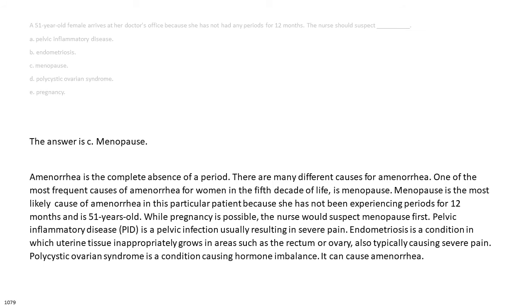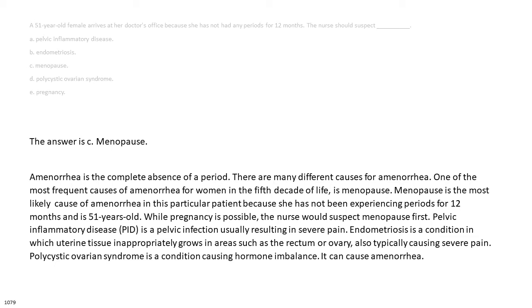The answer is C. Menopause. Amenorrhea is the complete absence of a period. There are many different causes for amenorrhea. One of the most frequent causes of amenorrhea for women in the 5th decade of life is menopause. Menopause is the most likely cause of amenorrhea in this particular patient because she has not been experiencing periods for 12 months and is 51 years old. While pregnancy is possible, the nurse would suspect menopause first.